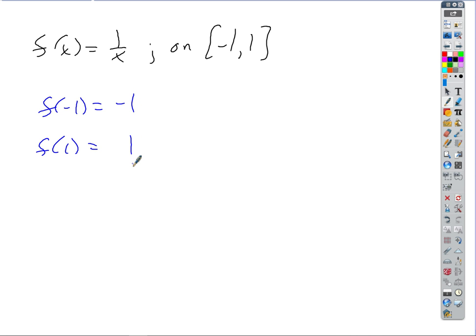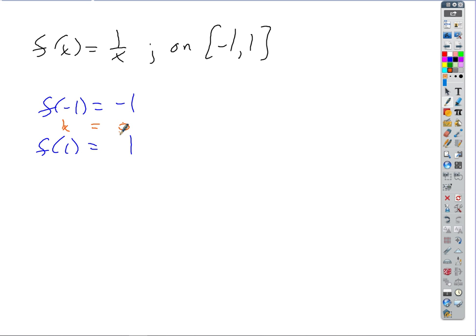We get +1, right? So is this telling us then k is some value in between -1 and 1? Can I use this to justify that there must be at least one 0? Yes. We didn't follow the intermediate value theorem though, right?